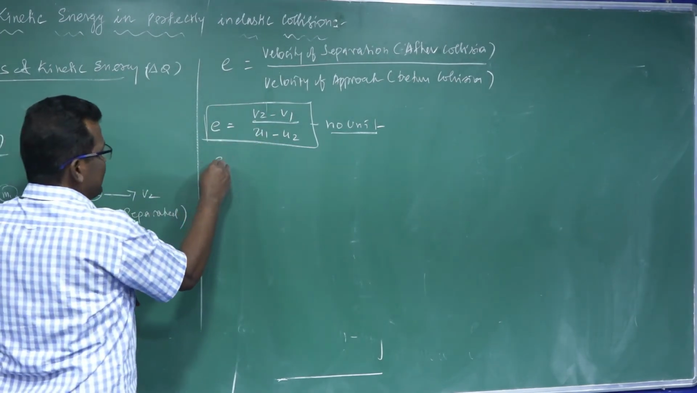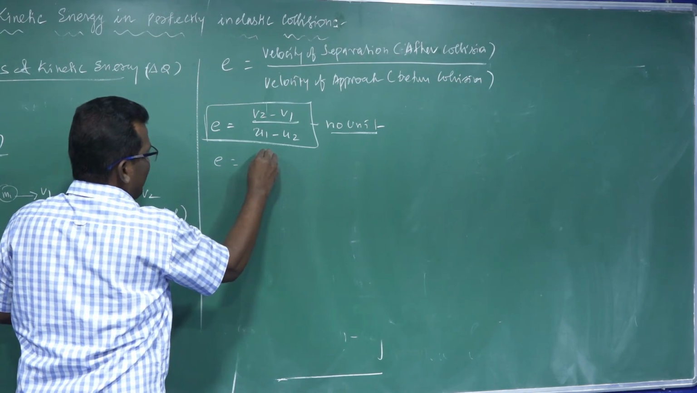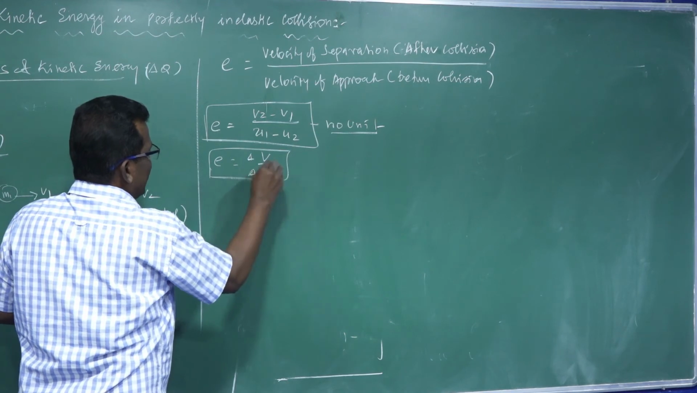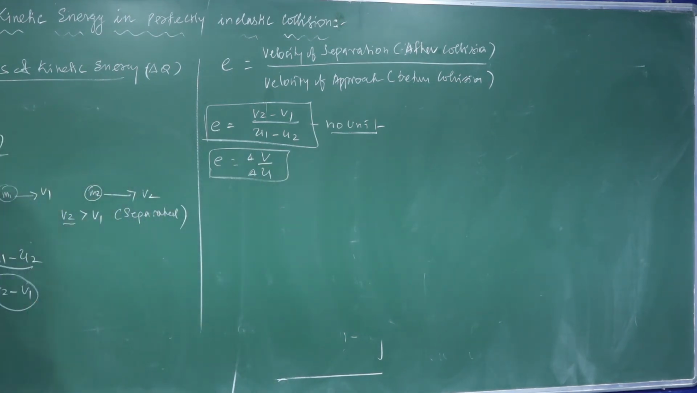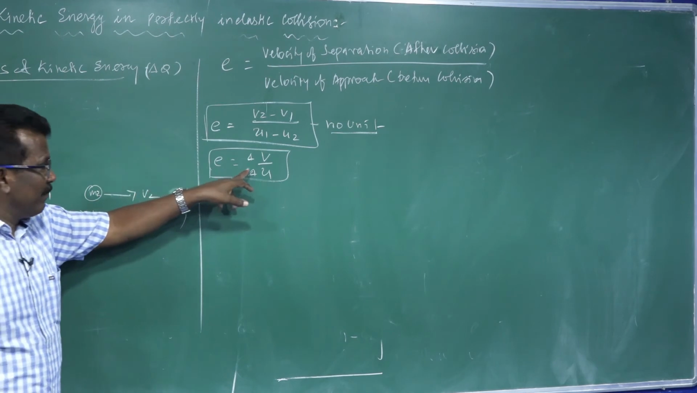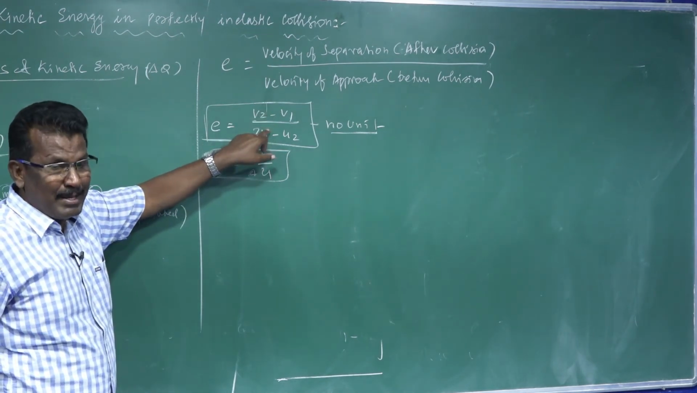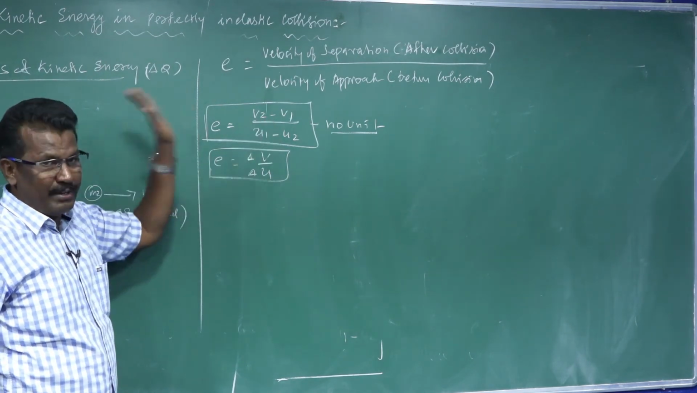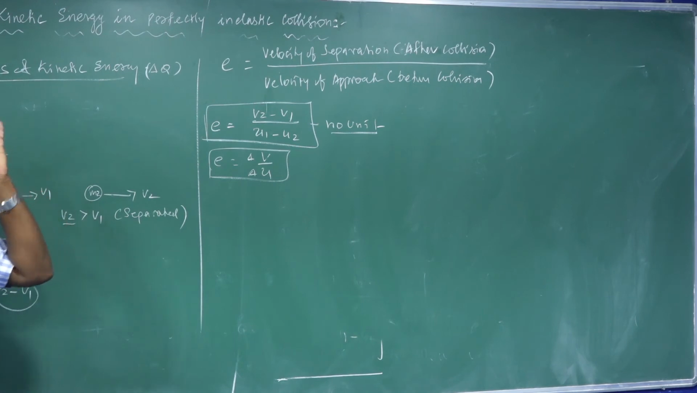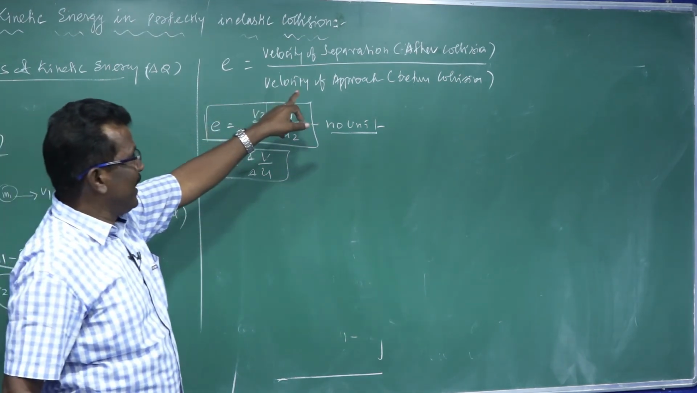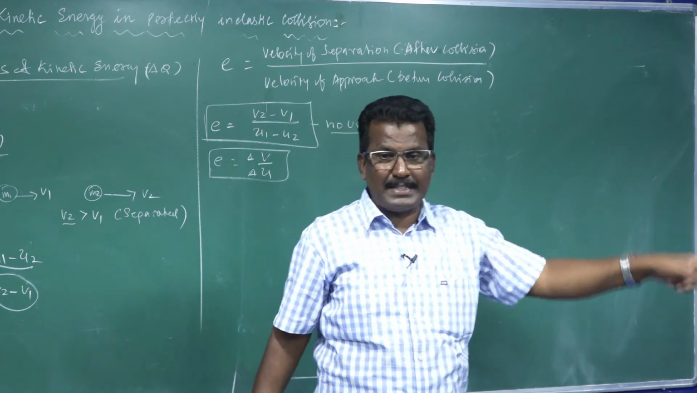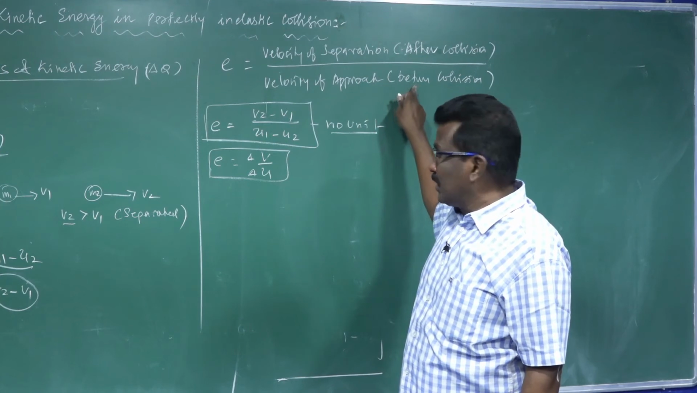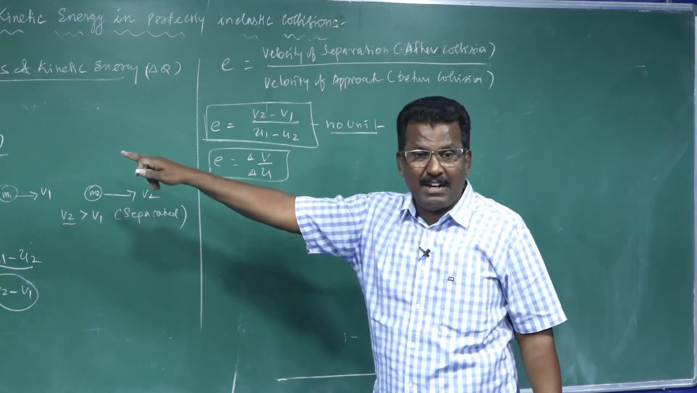So E is equal to the change in velocity after collision divided by the change in velocity before collision. There is no unit, because both numerator and denominator are velocities. It is a dimensionless quantity. So the ratio of velocity of separation after collision to velocity of approach before collision is called the coefficient of restitution.